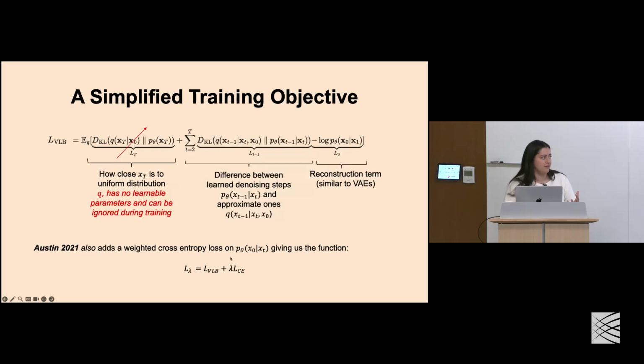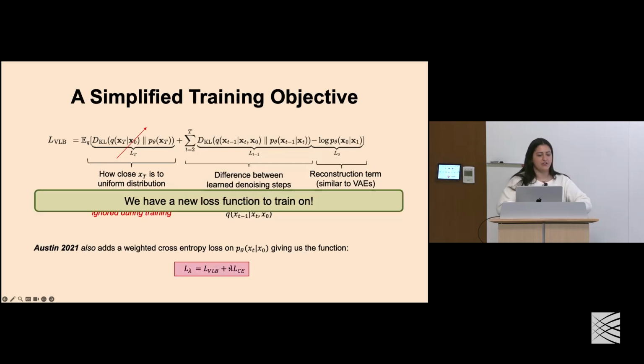And we can control that by altering this lambda term here. So this is just a constant from 0 to 1. Okay, great. And now we have another loss function that we can train on in the discrete case.